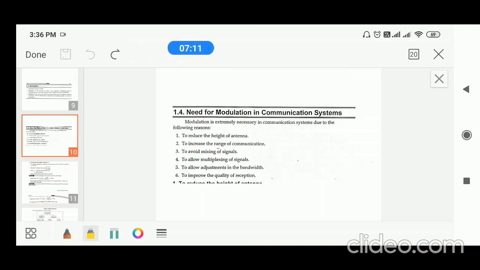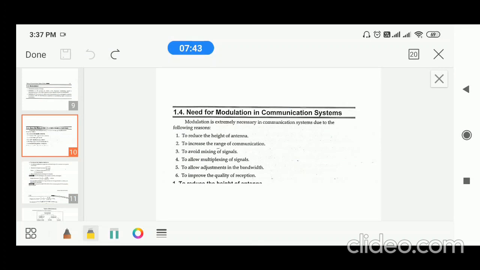So this is the need for modulation in a communication system. For wireless communication, the height of the antenna is crucial. If the height of the antenna is smaller, you can design and install the antenna. If the height of the antenna is larger, it is very difficult. So without modulation, the antenna heights are very high. With modulation, the antenna height becomes smaller.